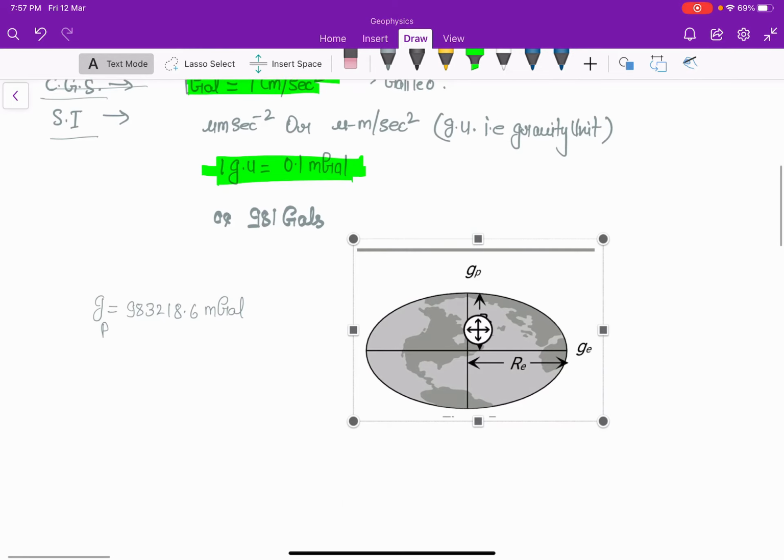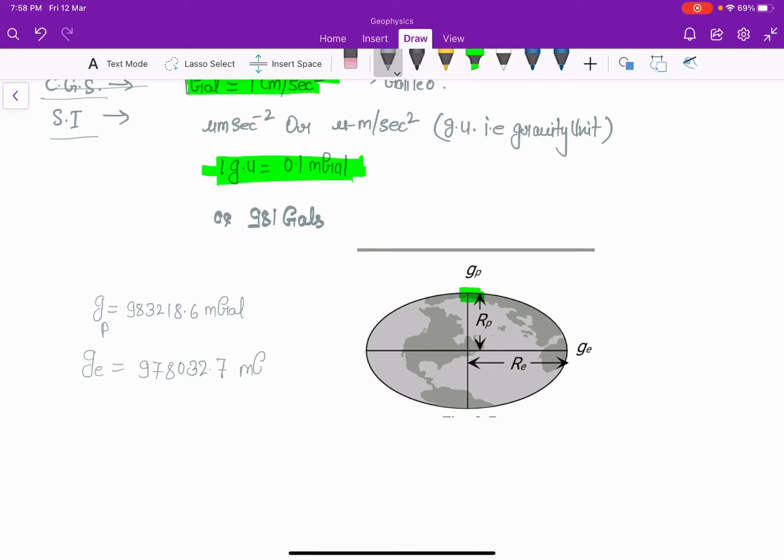In the figure you can see here, this is the pole and the value of gravity Gp is equals to 983,218.6 milligal, and the value of gravity at equator will be 978,032.7 milligal.